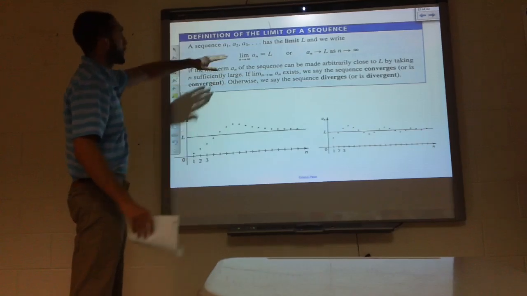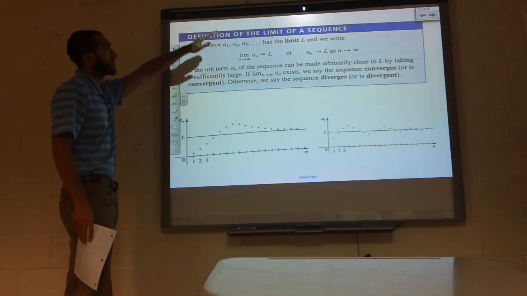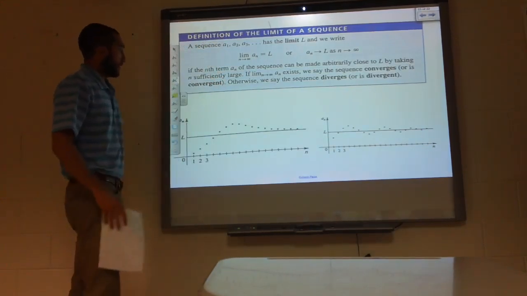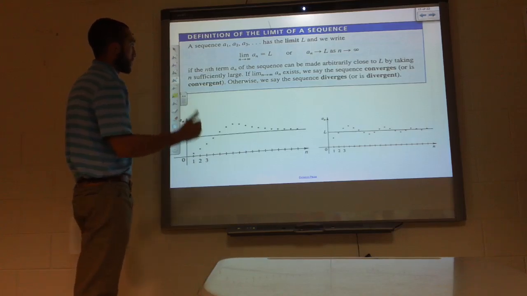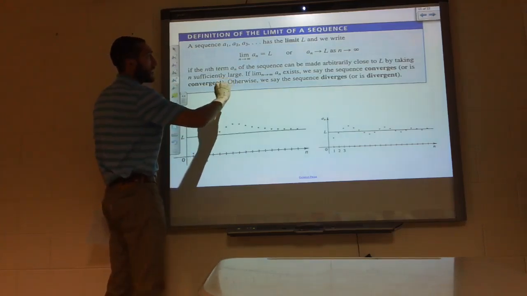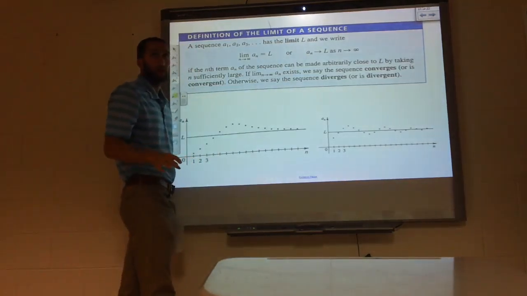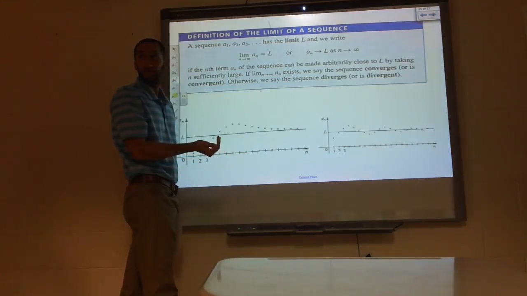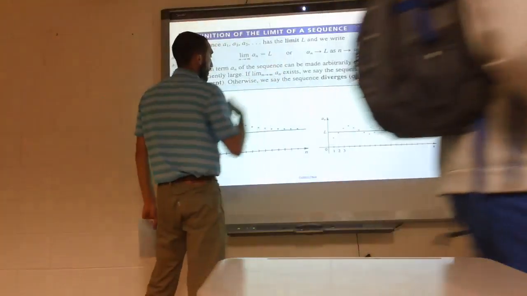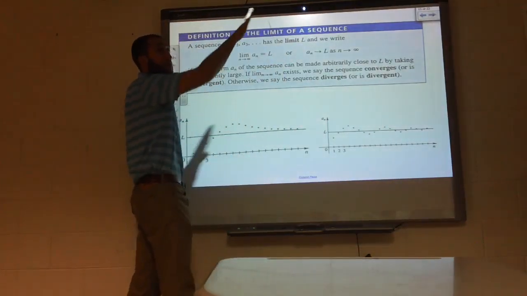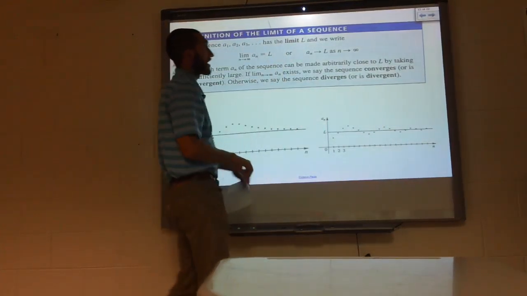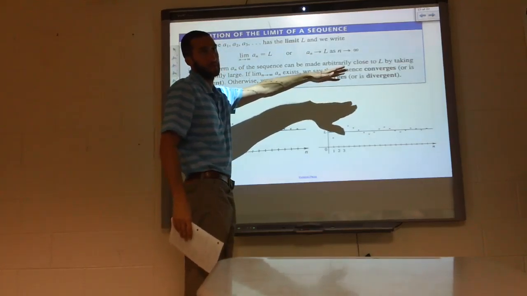A couple people were having a question about this, of a sequence. I didn't explicitly show a video on it, but if the limit exists, it converges, plain and simple. If we can find a limit, then it converges. If the limit goes to infinity, we're going to say it diverges.